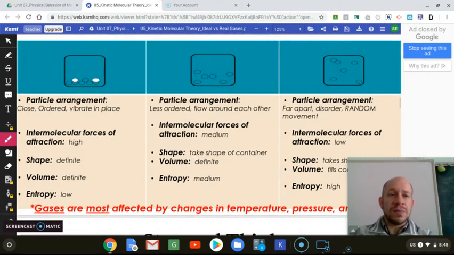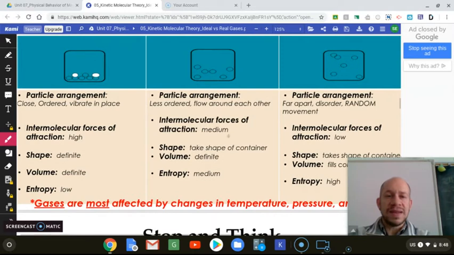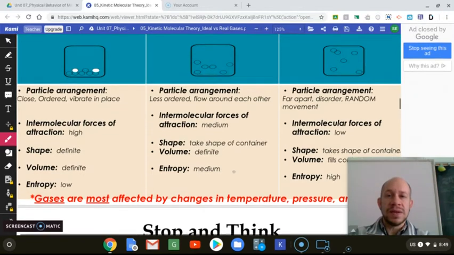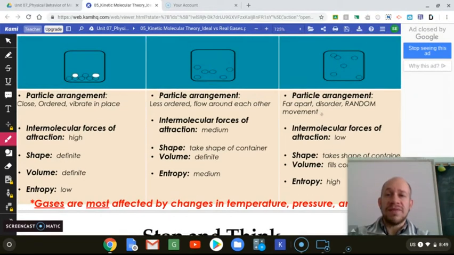In solids, the particle arrangement is close and ordered, they vibrate, intermolecular forces are high, they have a definite shape, a definite volume, and the entropy is low. In liquids, the particle arrangement is less ordered, they flow around each other, the intermolecular forces of attraction are medium, they take the shape of the container and they have a definite volume, and they have a medium amount of entropy. And then the particle arrangement in gases is very far apart, disordered, very random.